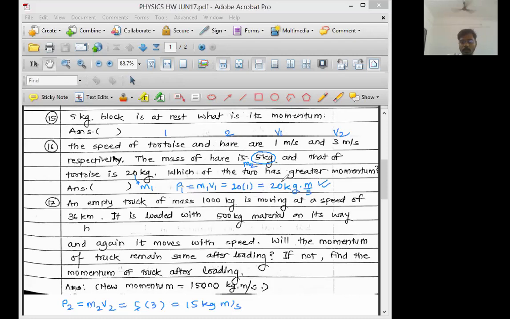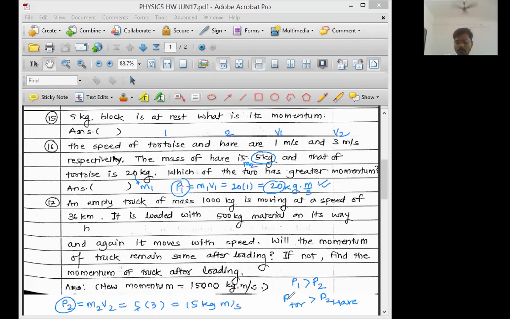Now obviously 20 kg meter per second is more than 15. So I can say that momentum P1 is more than P2. P1 value is 20, P2 value is 15. So P1 is more than P2. So the momentum of the tortoise is more than the momentum of the hare, right? Reply in the chat box, clear and written, CW. Everyone, fast, getting it?